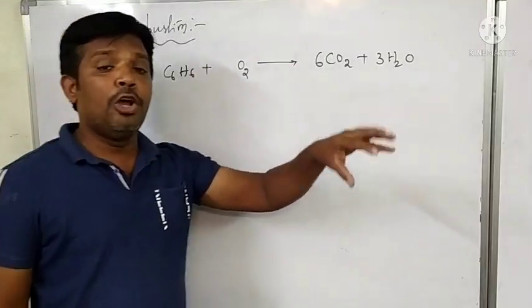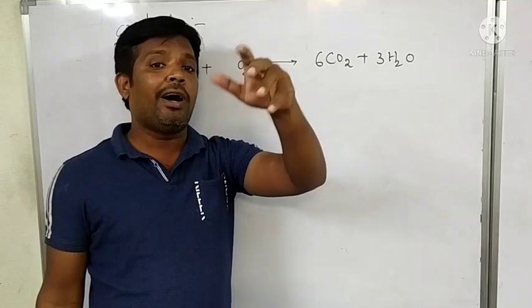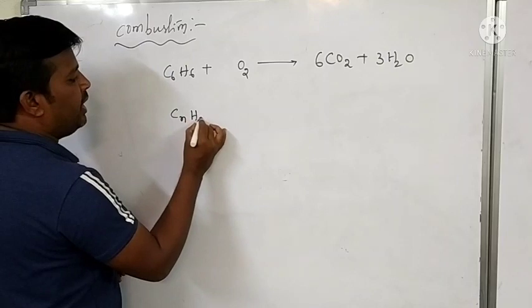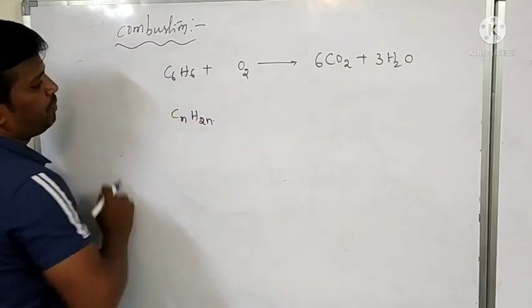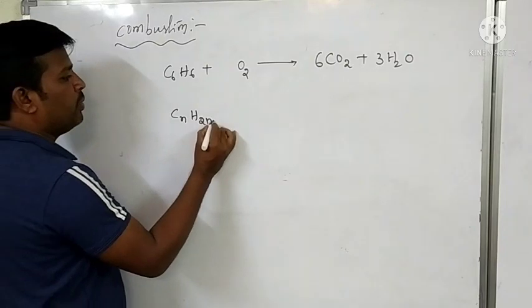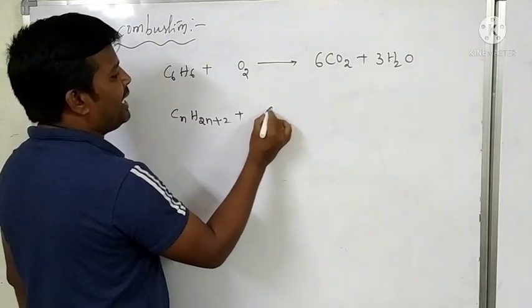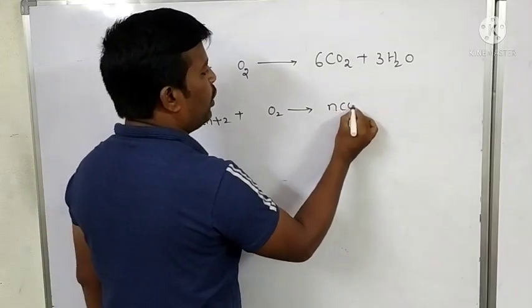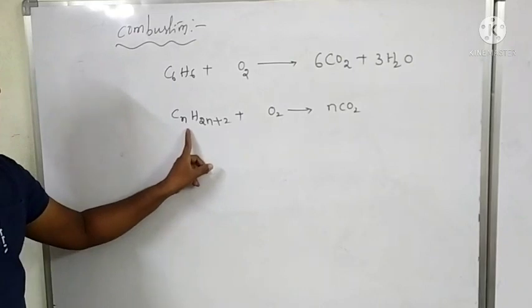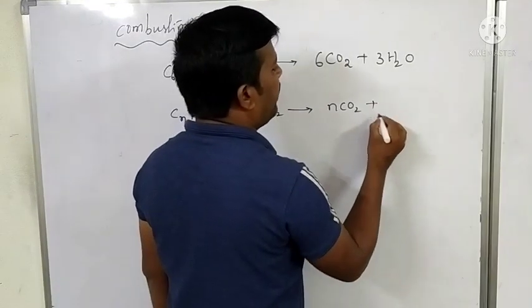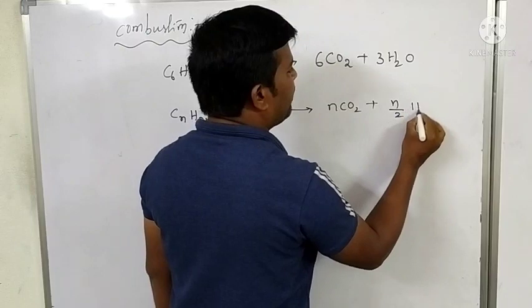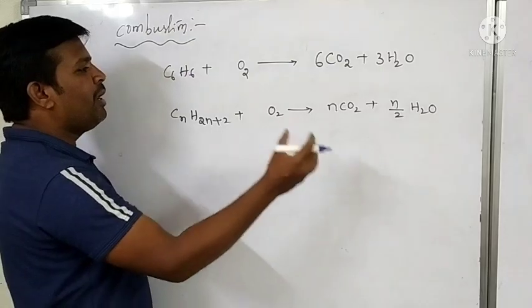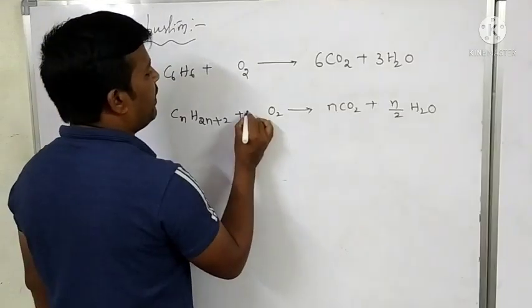Any hydrocarbon, when it undergoes combustion or oxidation, what happens? For the general hydrocarbon CnH2n+2, when it undergoes oxidation or combustion, n molecules of CO2 are formed, and n by 2 molecules of water.